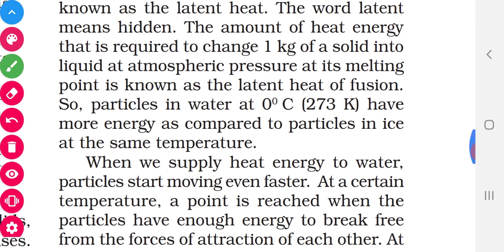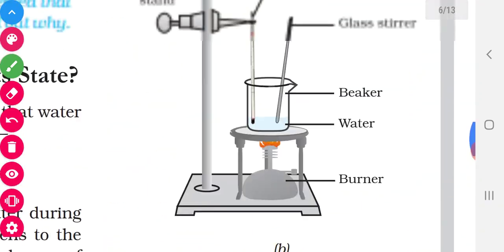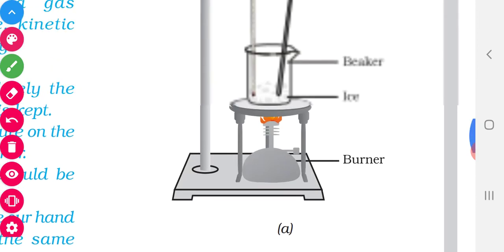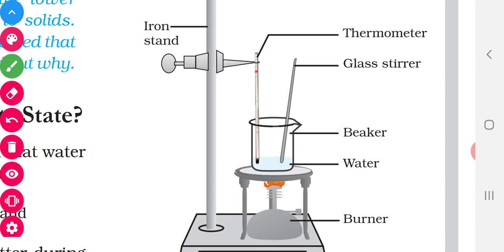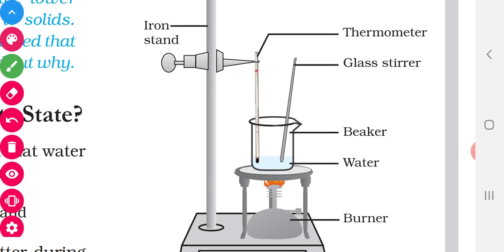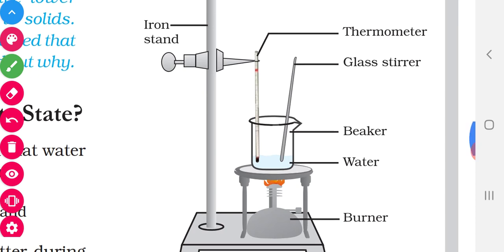Okay, now we are going for the next one. Now this ice is melted and it has changed into liquid. Again we are heating this liquid. What happens on heating? First the liquid boils, isn't it? So at a particular temperature, the liquid will start to boil. That temperature is called the boiling point. Again if we continue to heat, what happens? This liquid will be changed into gas. So that process is called vaporization, isn't it?